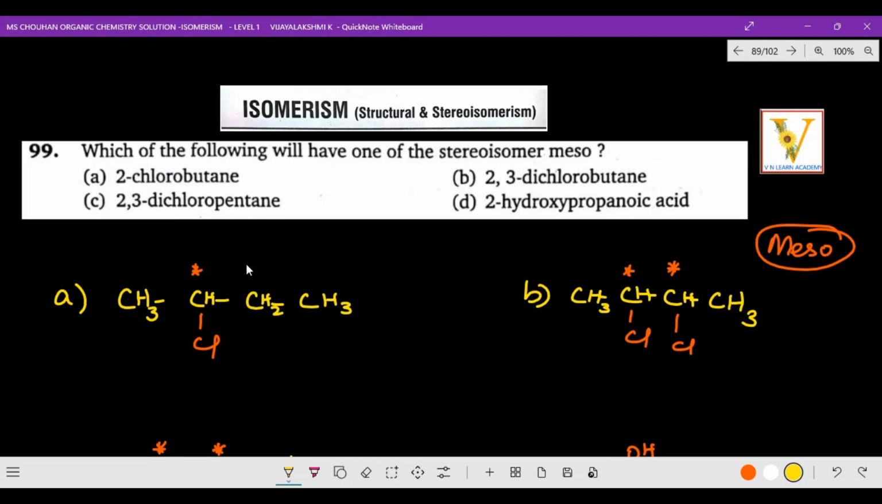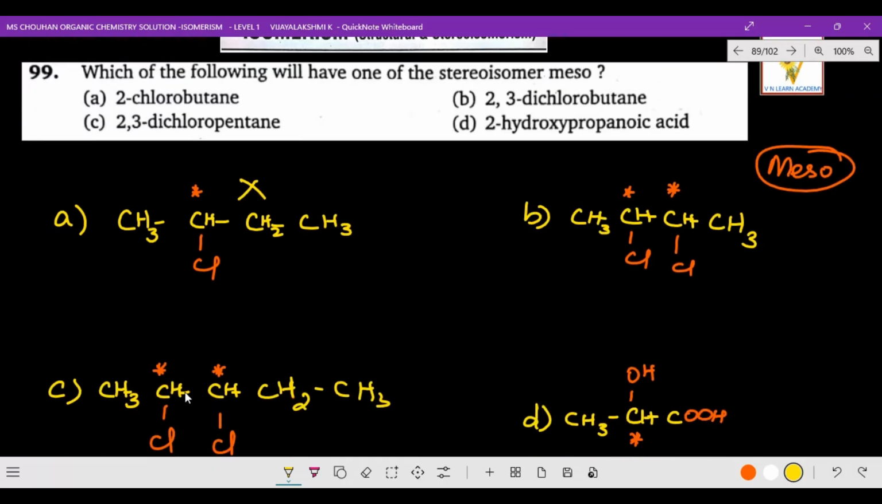Minimum 2 chiral centers means this will not be applicable. And here this also has two chiral centers, but it is not equal, not symmetrical. Like when you cut over here, it is not symmetrical, right? So that means this also will not be possible. Of course this will not at all be possible. Why? Because there is only a chiral center, but there is no symmetry.